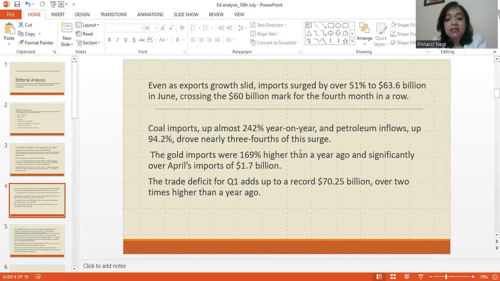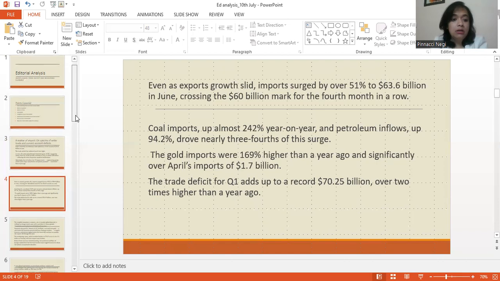The trade deficit as a result, students, adds up to a record $70.25 billion. You should know these figures, students, right? So our trade deficit has added up to a record $70.25 billion, which is over 2 times higher than a year ago. So this is indeed a very worrying trend, students. This is a matter of worry, a matter of concern, that our import bill is rising, and the trade deficit has widened to double that of last year. So it has almost doubled from what it was a year ago.